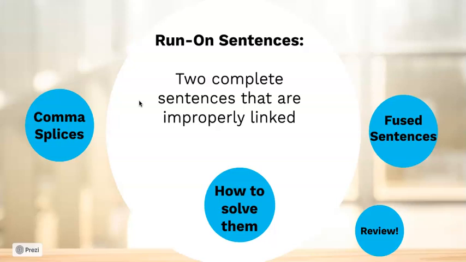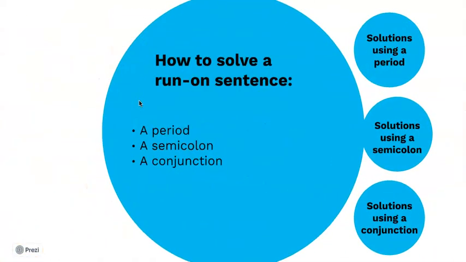All right, so now the important thing is knowing not just how to identify them, but also how to solve them. There are three ways that you can solve a run-on. You can use a period, a semicolon, and a conjunction. All right, so let's start with the simplest one first.